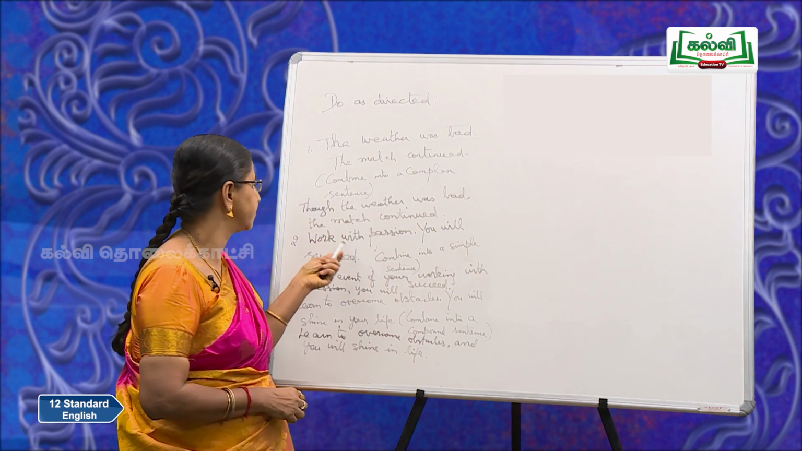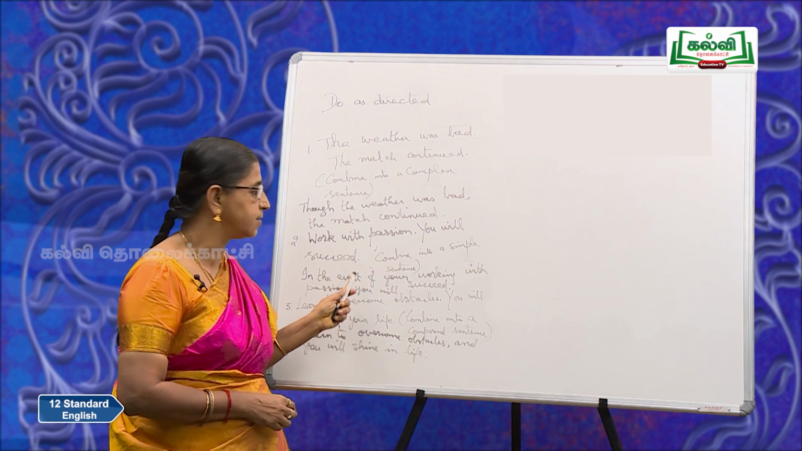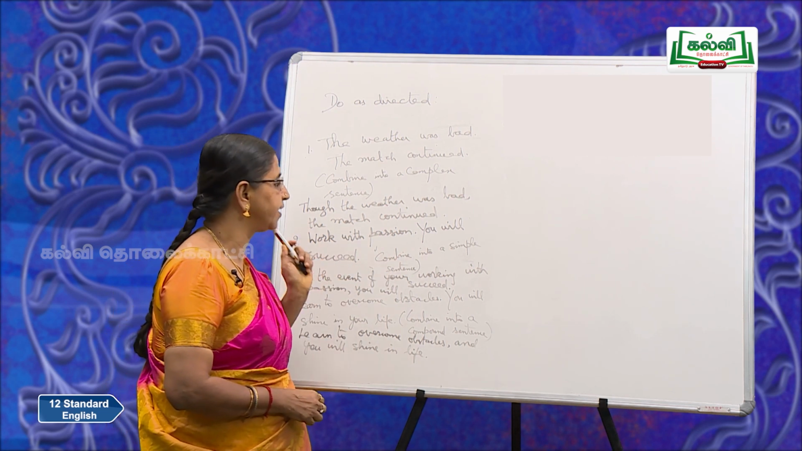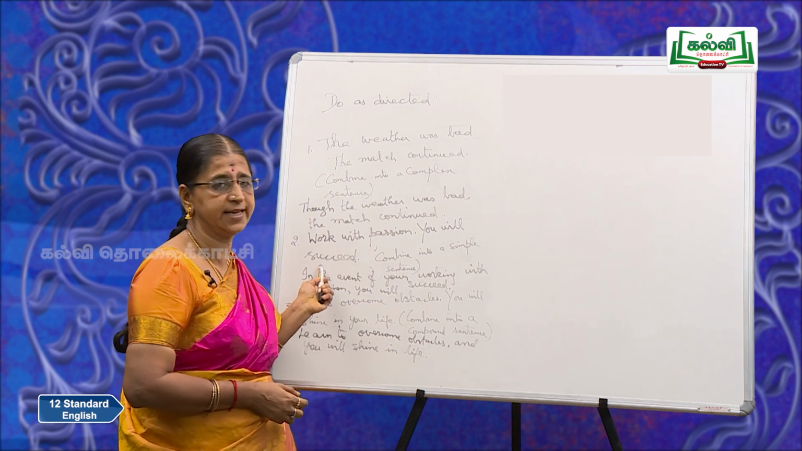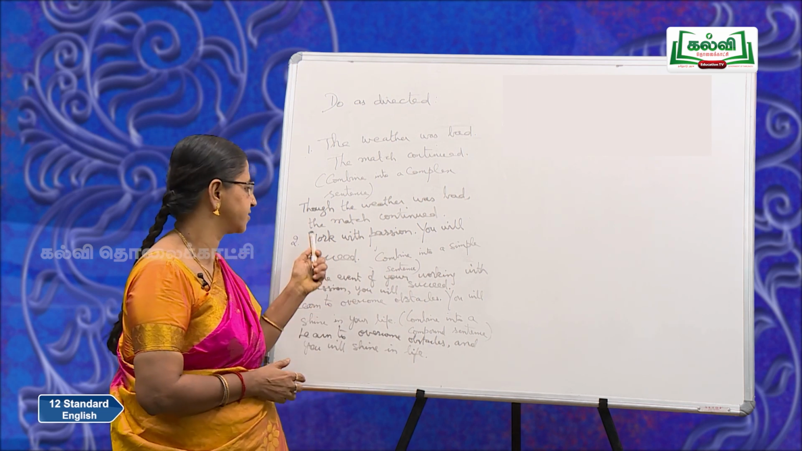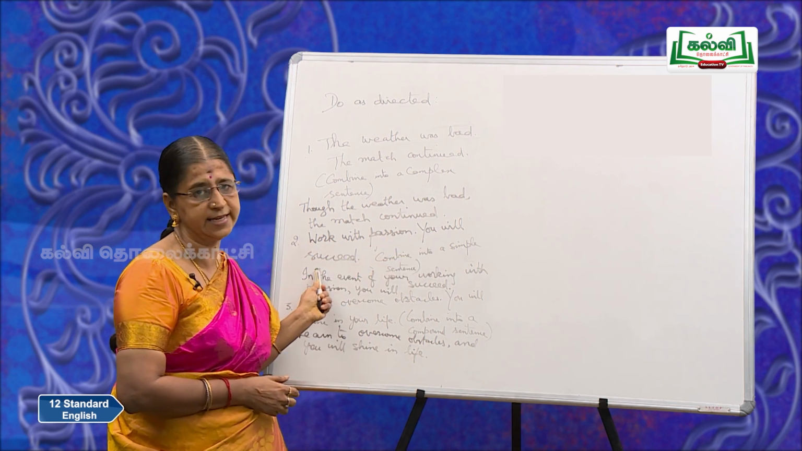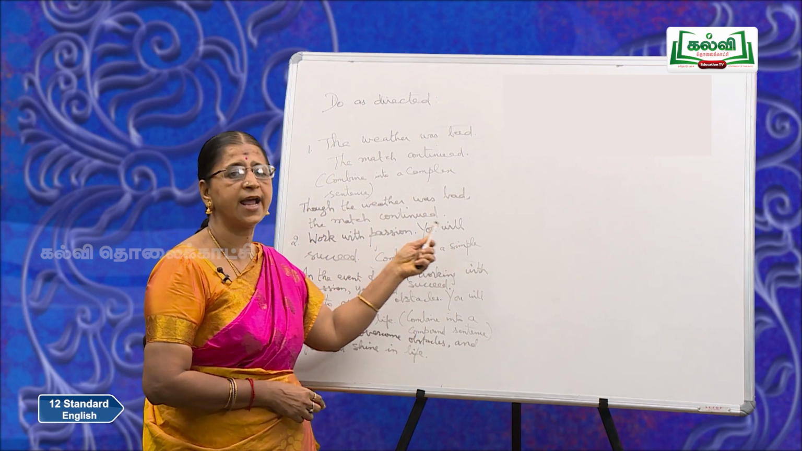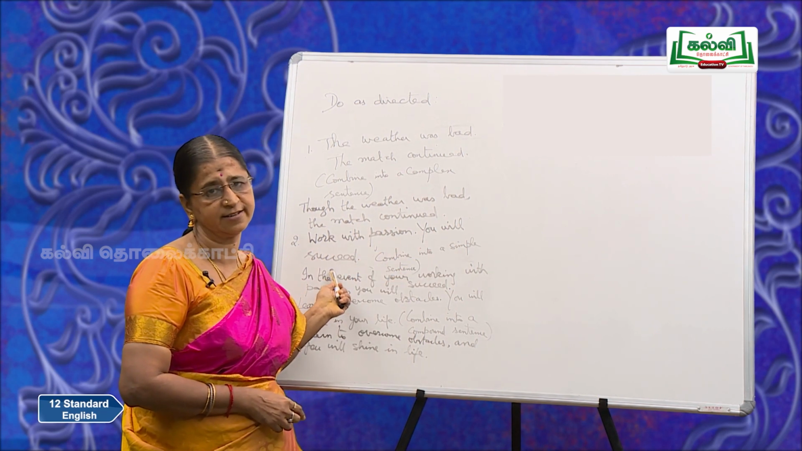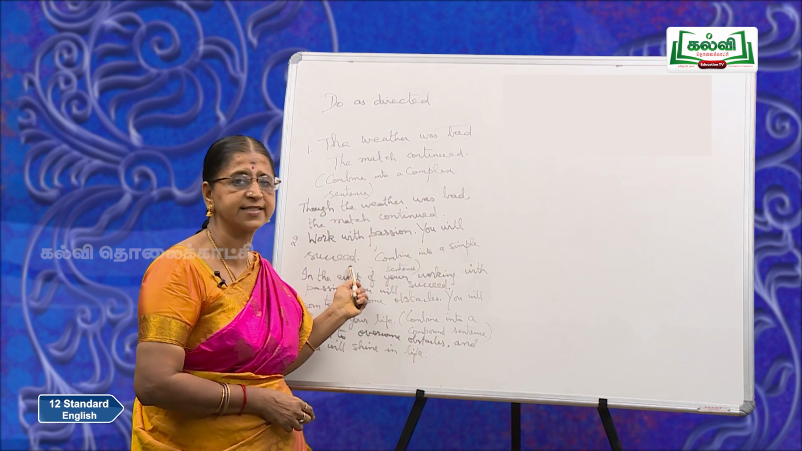Now, look at this sentence: work with passion, you will succeed. We have already written it as a simple sentence. Into complex, how will you write it? If you work with passion, you will succeed. That is your complex sentence. Now, compound: work with passion and you will succeed. Okay?